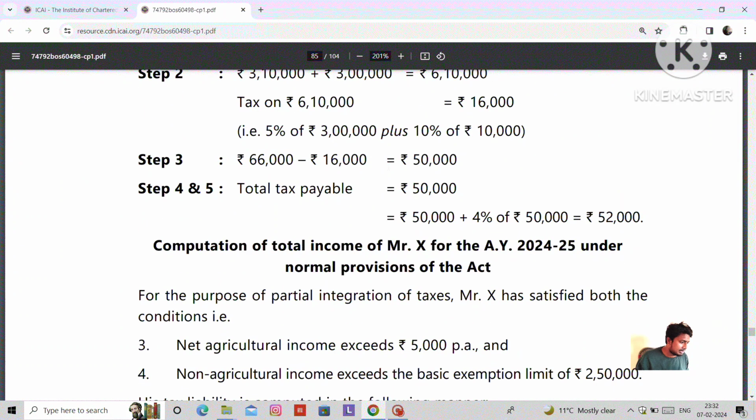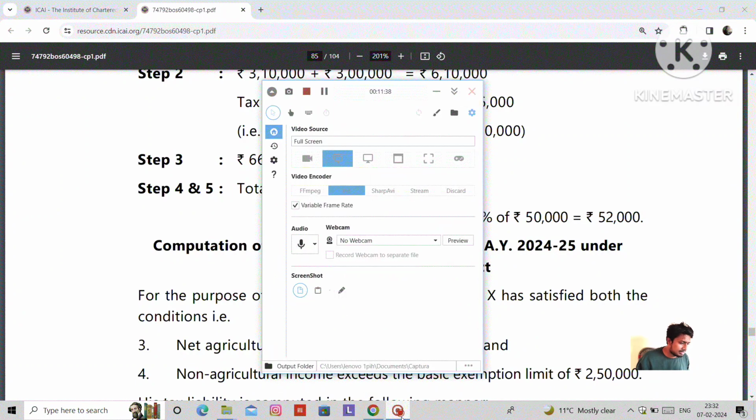What is the tax on total income of 10,40,000? Tax on 10,40,000 is 66,000. How do we arrive at that? 5% on 3 lakhs plus 10% on 3 lakhs plus 15% on 1,50,000. We got 66,000 as the tax liability. In step 2, what is step 2? Basic exemption limit plus net agriculture income.